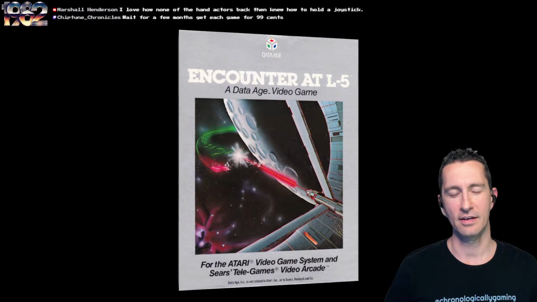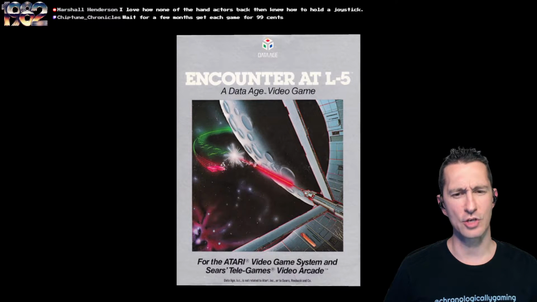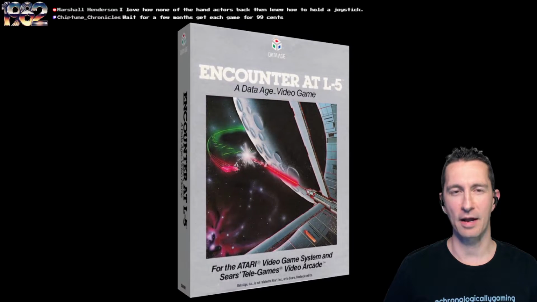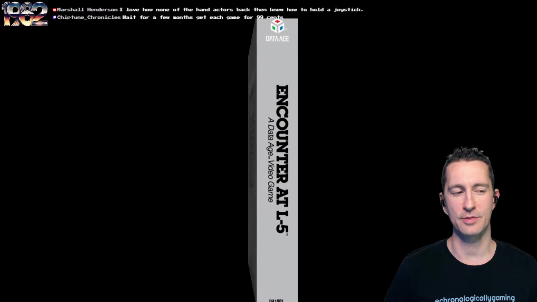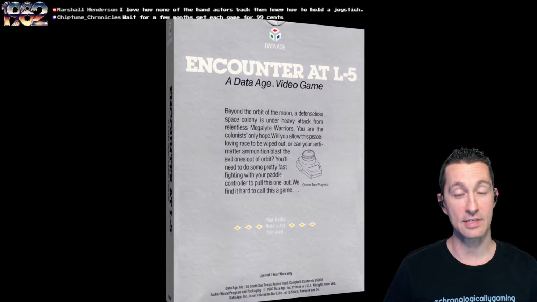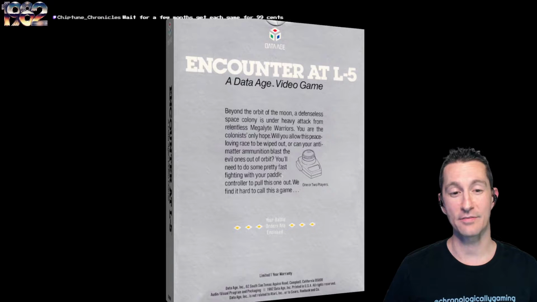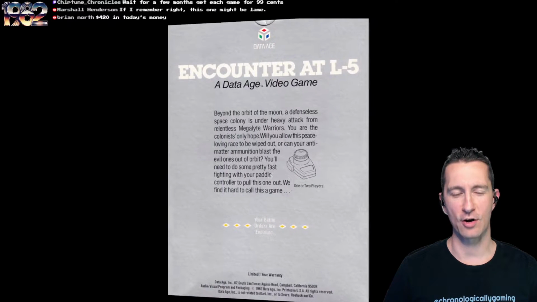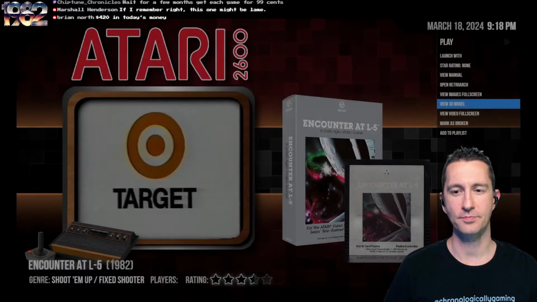Encounter at L5. The front of the box is very generic, easily could be passed by. Sci-fi artwork, a moon in the distance. Yes, I'm pretty sure we'd see this one as 99 cents chiptune soon. Let's flip it over to the back. Another Data Age video game. Hey, it has a paddle on the back instead of the Atari VCS joystick. Your battle orders are enclosed. Oh, we've got to check those out.